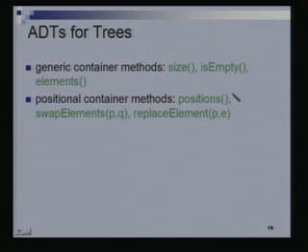Each node has a certain data assigned to it. Once you access a particular position, then you can, using the element method on that position, access the element in that node. Swap elements p comma q: given 2 positions p and q, you are swapping the elements at these 2 positions. Replace element p comma e means that given a position p, you are replacing the element at that position with e.